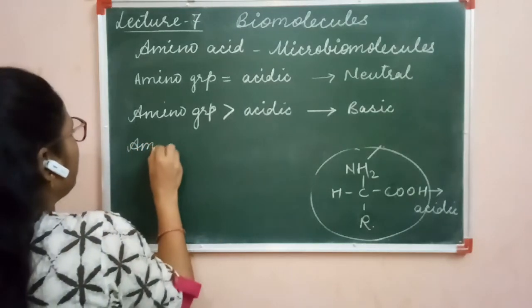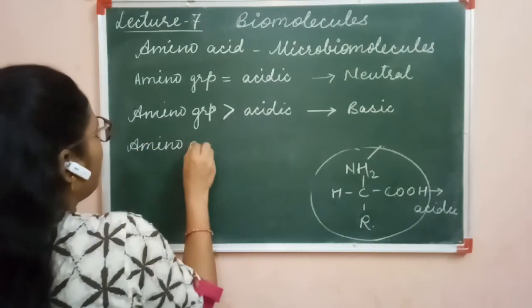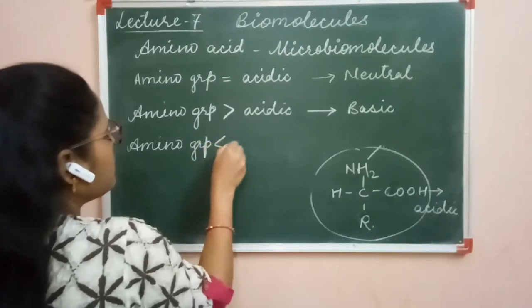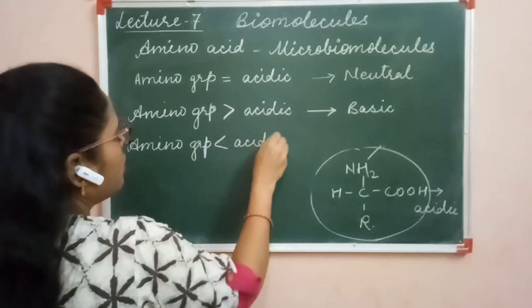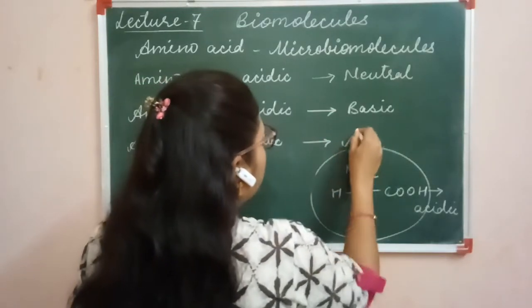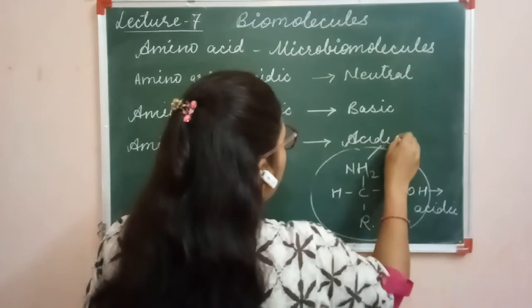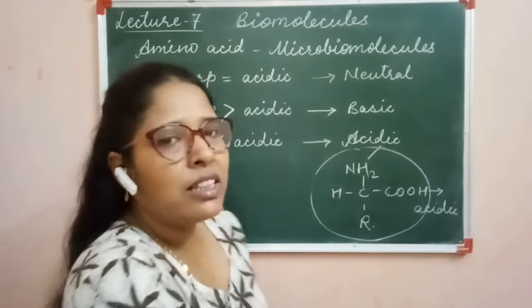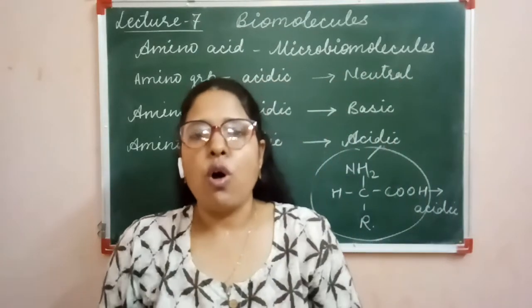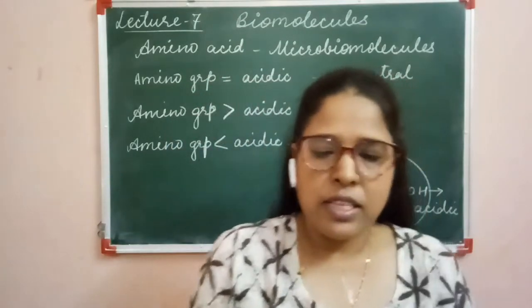And if the amount of amino group is less than the acidic group, then this type of amino acid is acidic in nature. So these are the three types of amino acids on the basis of the amount of functional group present.